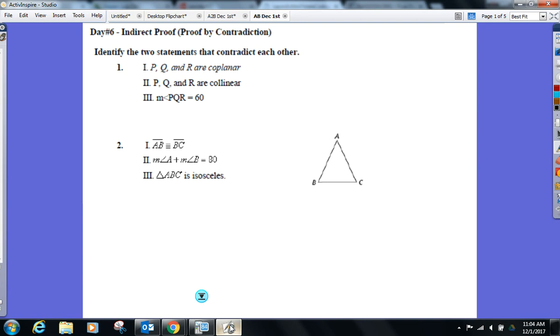Before I get into anything, we have to have the ability geometrically to pick out two contradictions. Now, what do I mean by the word contradiction? That means both of them cannot happen at the same time. Impossible. Both of them cannot happen at the same time.